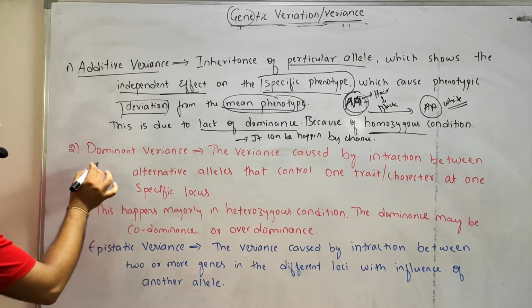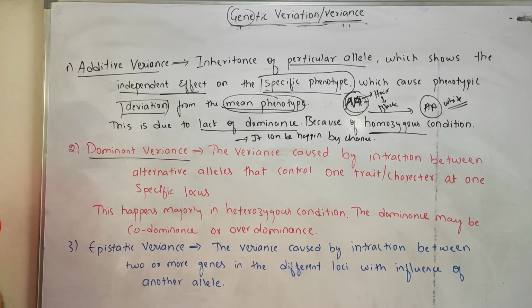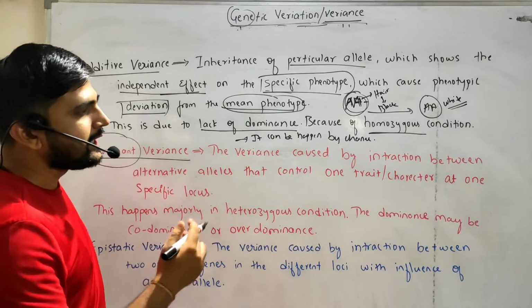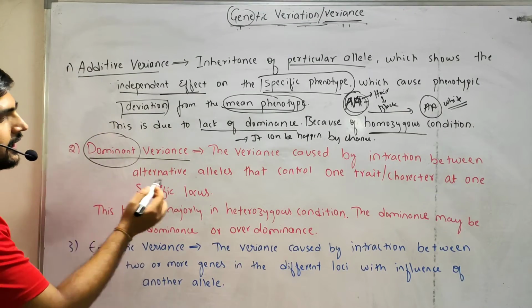Okay, and the second one is dominance variance, right? We know what we mean by dominant, right? Dominant in the sense which is stronger or more expressive. So this is the variance caused by interaction between alternative alleles.